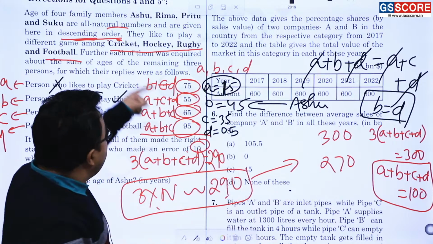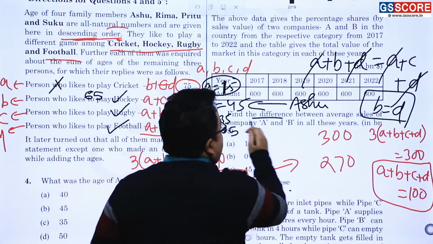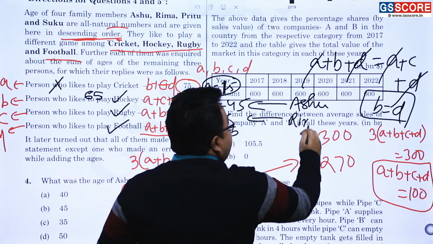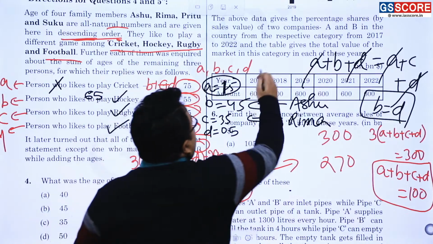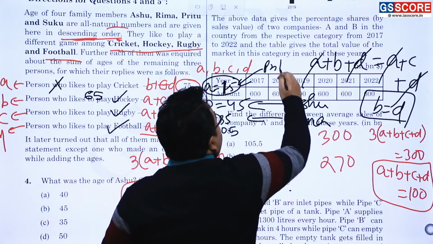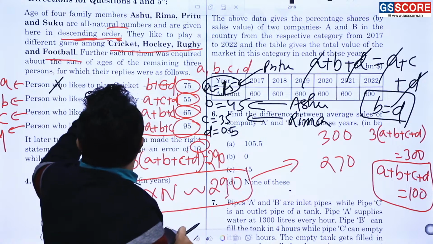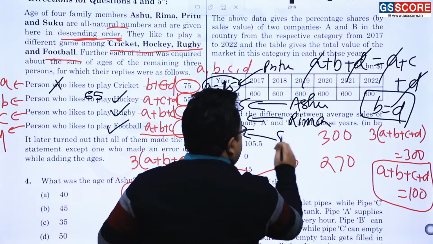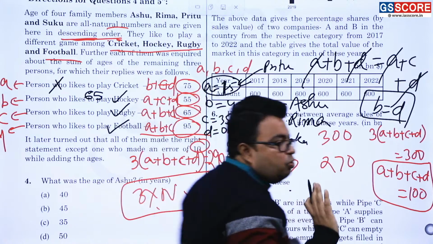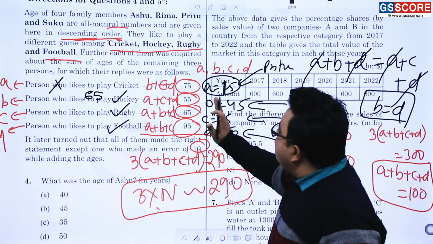Now, who is second one? Rima. Rima is C. This is Rima. And who is Pritu? Pritu is of course this one. Pritu. First one is Pritu. And who is Suku? Suku is this. Now Suku is the youngest and Ashu is what?